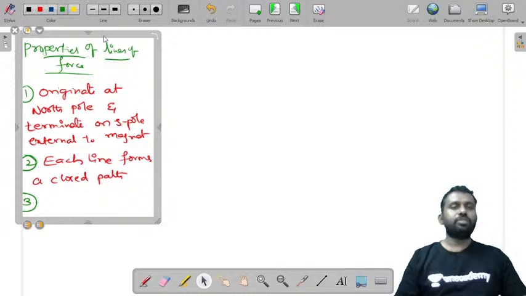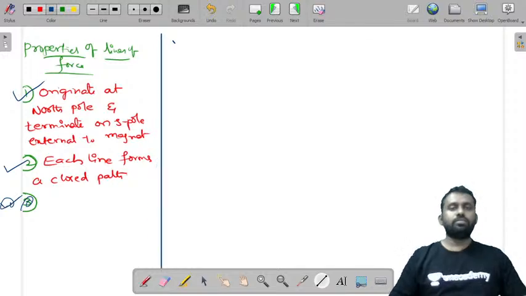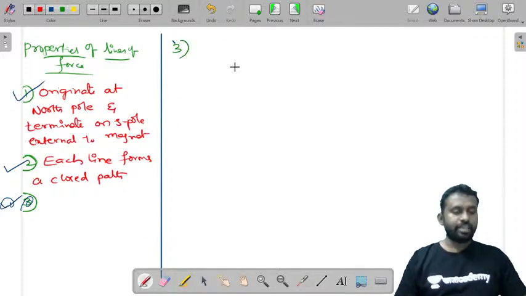So the first property is they originate at the north pole and terminate on the south pole. Each line of force is a closed path. Now let us take the third one. So these are the two properties, and let me write the third property. The third property is that the lines of force will never intersect.